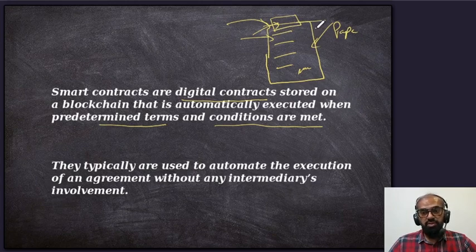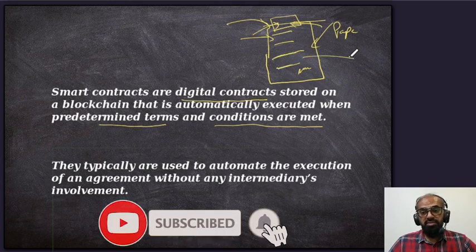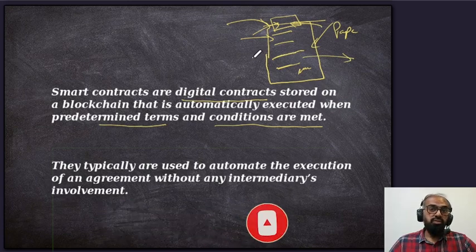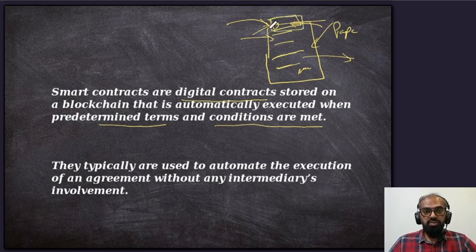First, we need to trust that entity or that centralized authority. For example, if it's a government document, we need to trust the government that the contract will be followed whenever the conditions are met. For example, funds need to be transferred, or whatever the conditions are. So we need to rely on that centralized body. But in blockchain that's not the case.